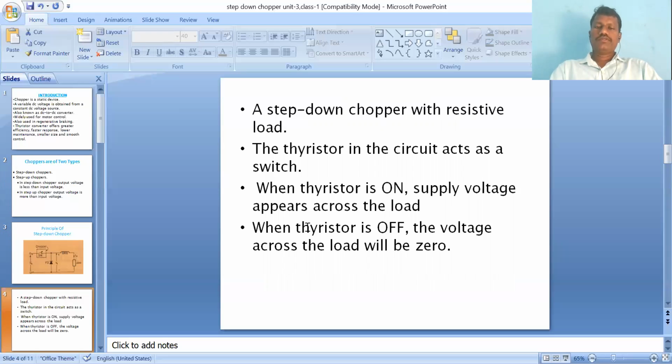Once the thyristor is in the on state for the T on period, then after T on the thyristor is turned off. It is turned off by connecting commutation elements, which are L and C. In this circuit an inductor is also present, which also acts as a commutation element, so the thyristor will be in the off state.